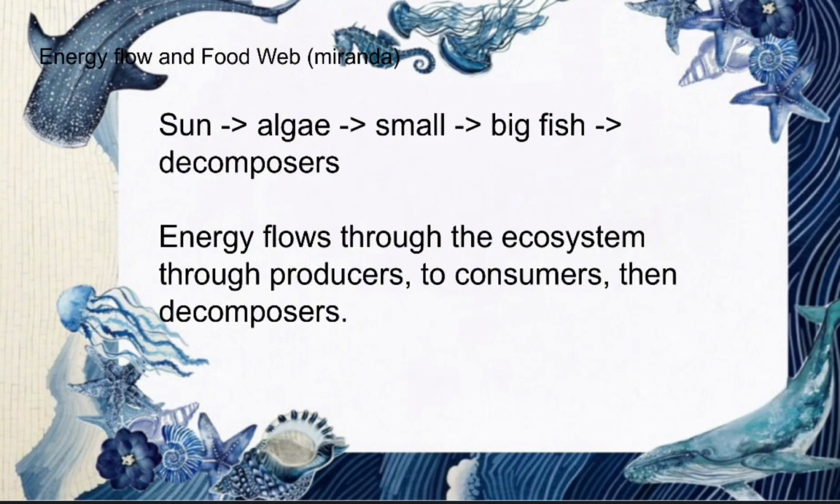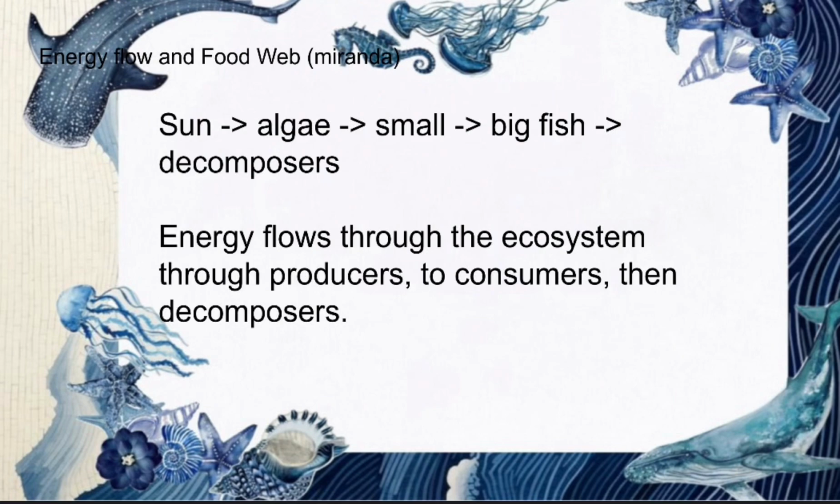Down below, we're talking about the energy flow. Energy flows through the ecosystem, through producers to consumers, then decomposers. Producers are like plants and consumers are like animals. When organisms die, decomposers break them down and return nutrients to the environment. Going back to the food chain, it starts with the sun, which provides the energy, and the algae are producers, so they use the sun's energy through photosynthesis to make their own food. The small fish are primary consumers because they eat the algae, and the big fish are secondary consumers because they eat the small fish.